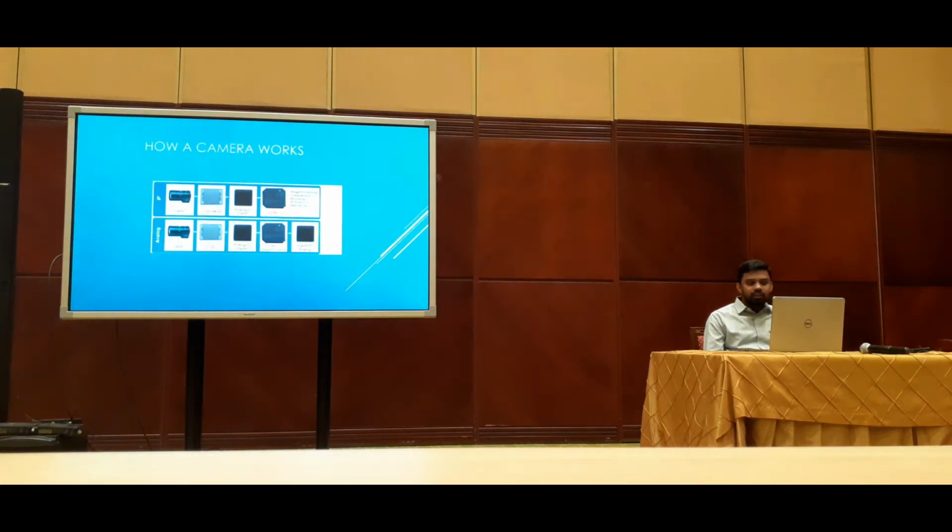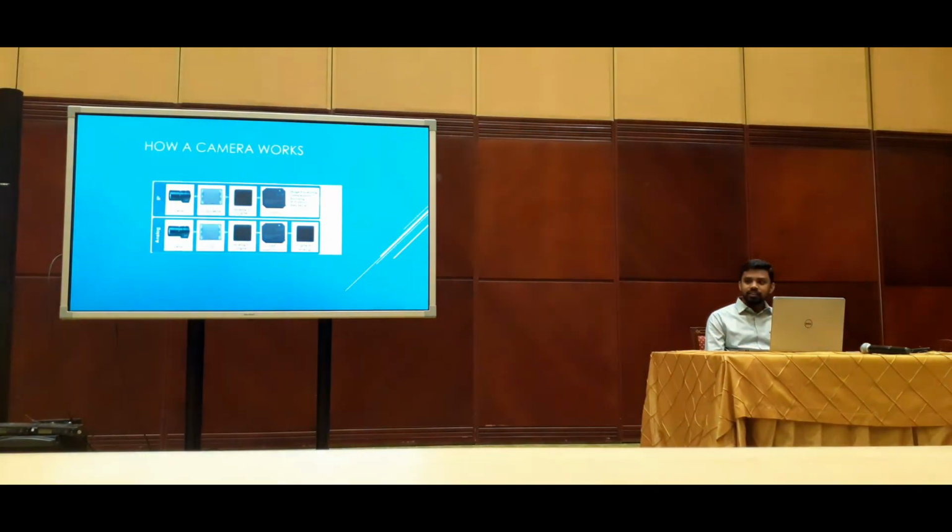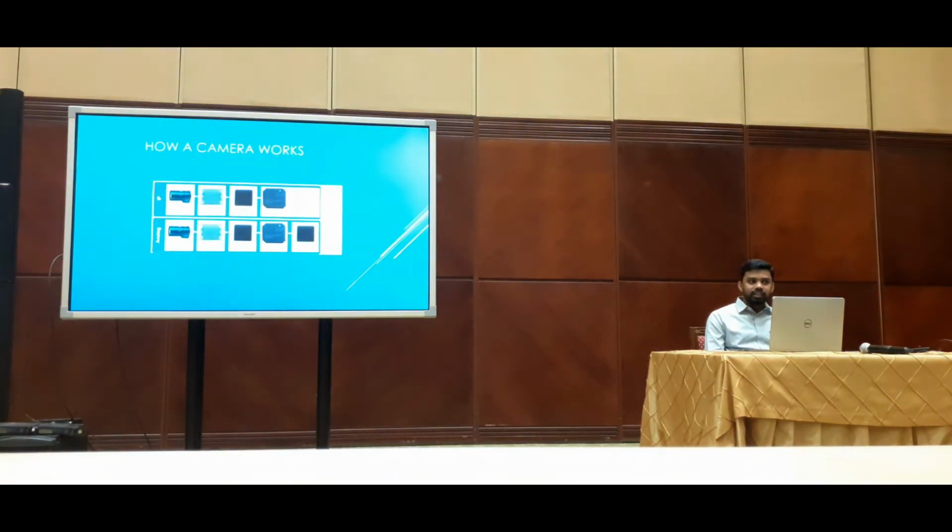So this is how a camera works. We have IP cameras and analog cameras. From the lens, it will pass the light signals to the sensor, called CCD or CMOS. So the sensor will detect the light and transfer it to electrical or digital energy.